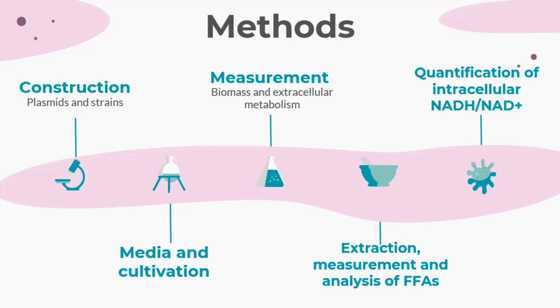Second is media and cultivation. E. coli strains were cultivated in LB medium, and yeast strains were cultured in YPD or SCURA medium. The third step is measurement of biomass and extracellular metabolites, including glucose, ethanol, and glycerol. The fourth step is extraction, measurement, and analysis of FFA, and the last is quantification of intracellular NADH or NAD+.